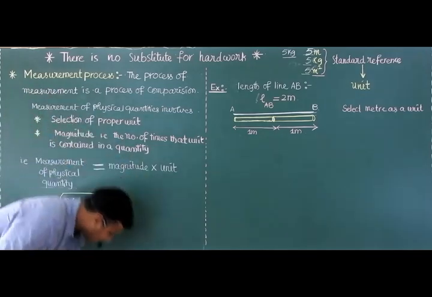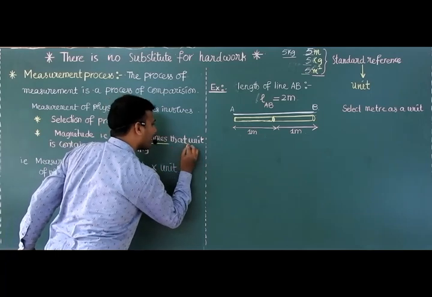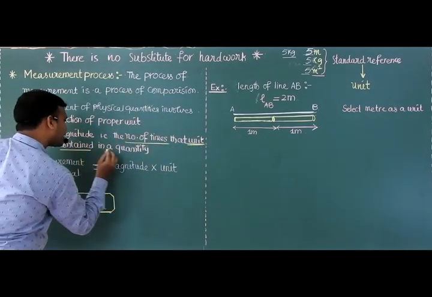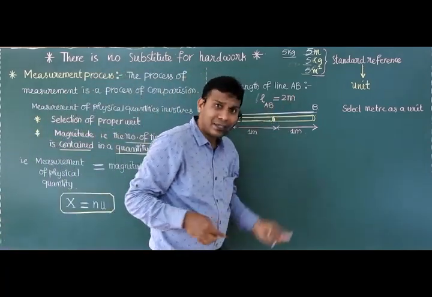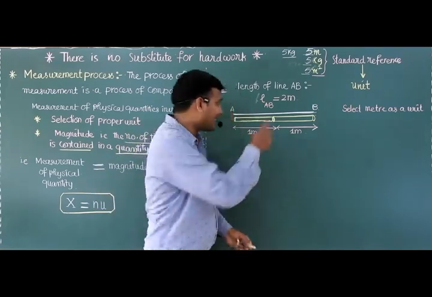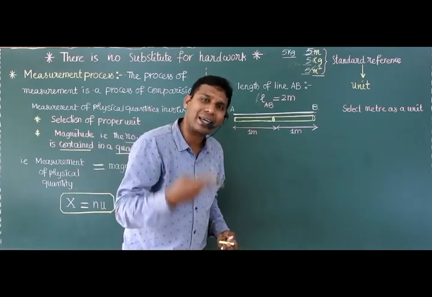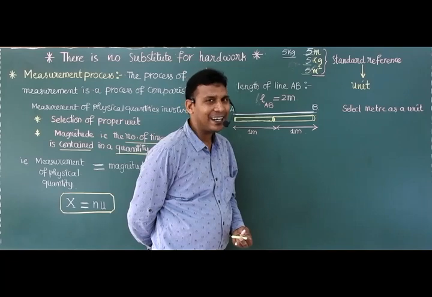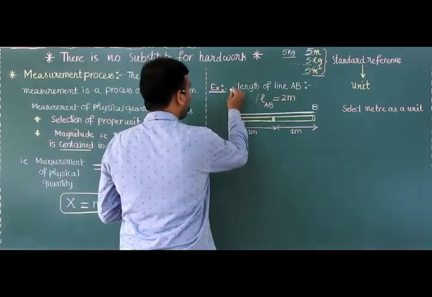The number of times that unit is contained in a quantity. Okay. This meter unit is contained in this physical quantity how many times? 2 times. Clear? Okay. Next example.